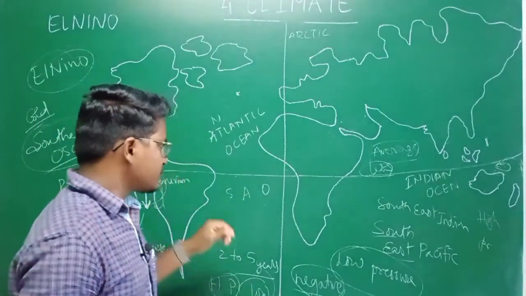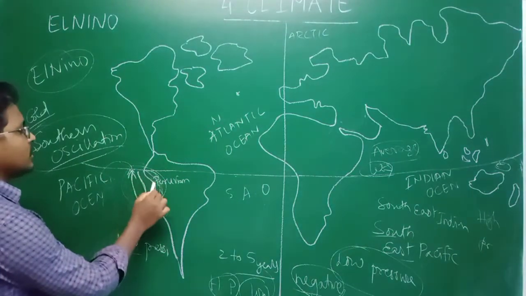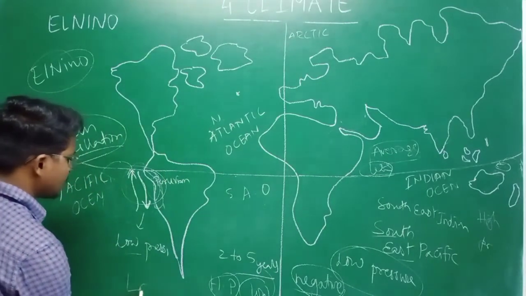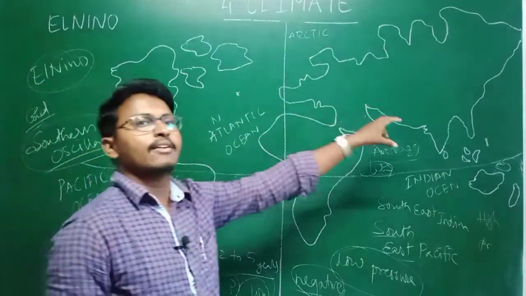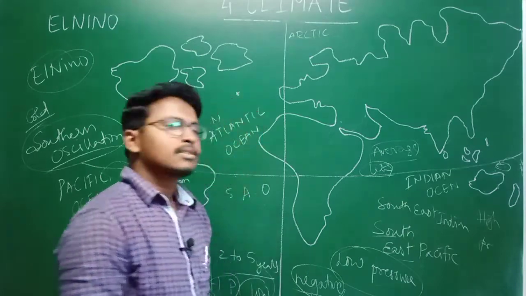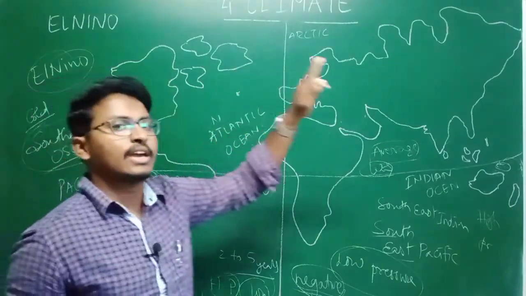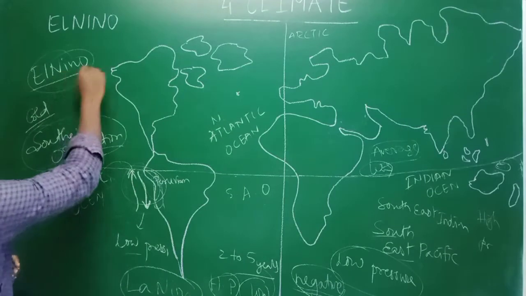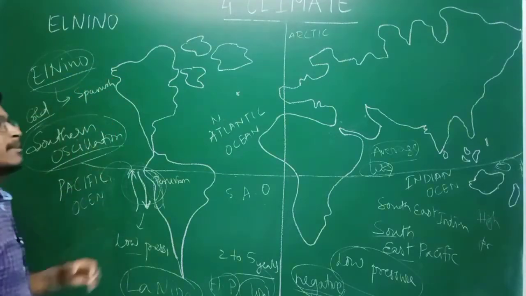And sometimes, as usual, if it is high pressure here and low pressure here, we call it La Nino. There is one more concept known as La Nino. Suppose La Nino is there, India will have a very good monsoon. That means the pressure difference will be positive. Suppose the pressure difference is negative, we call it El Nino, where India will have a bad monsoon. And the actual meaning of El Nino is a Spanish word which means the baby Christ.